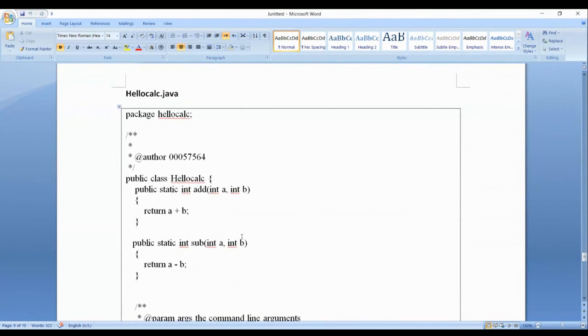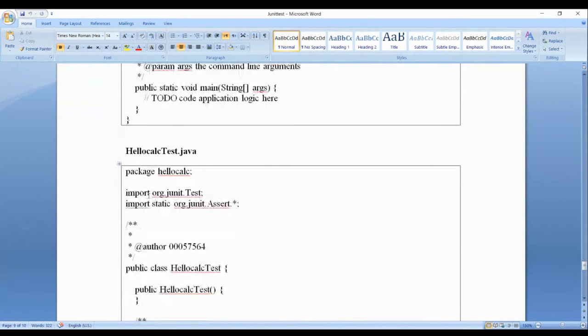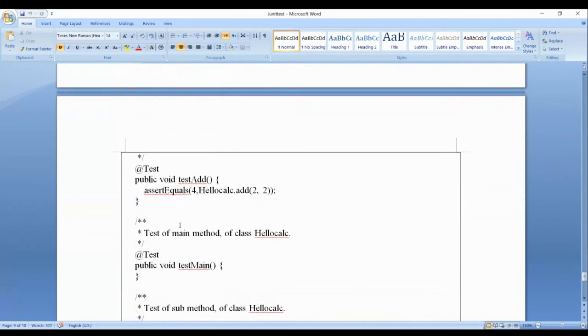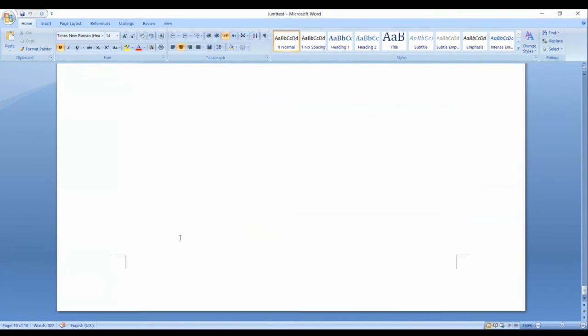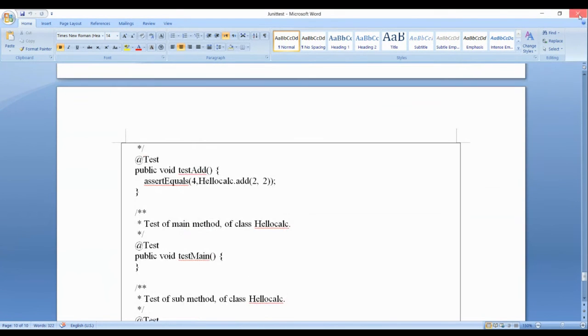This is the code Hello Calc. This is Hello Calc test. Assert equals, this is for JUnit. Now Fitness.